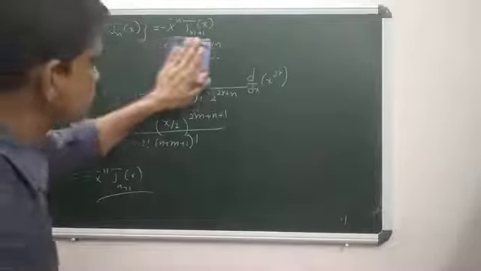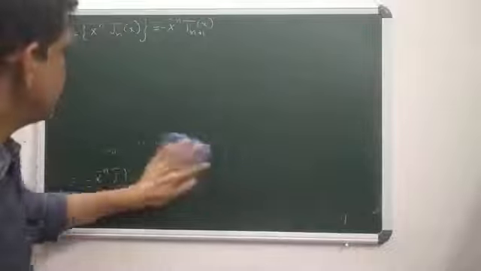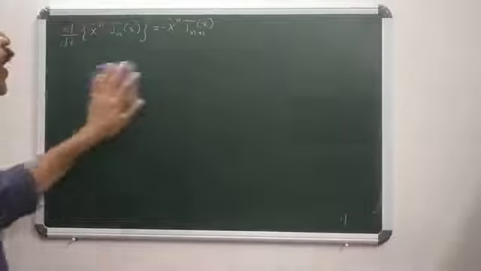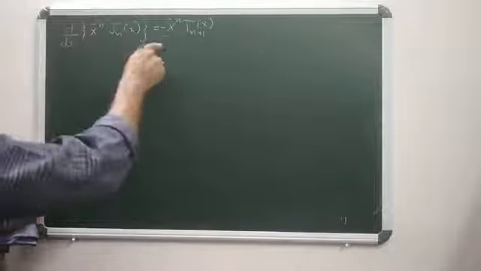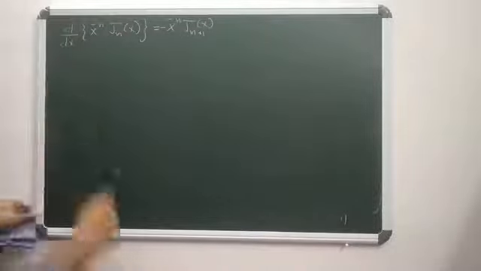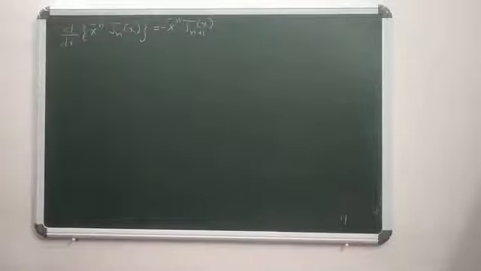So these are the two recurrence relations. One is d/dx of x^(-n) Jn(x) is this one. And the second one is d/dx of x^n Jn(x) is x^n J(n-1)(x). Okay.